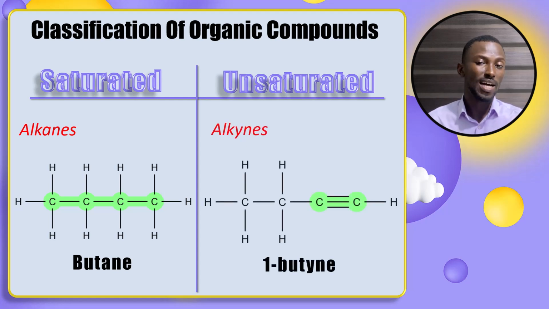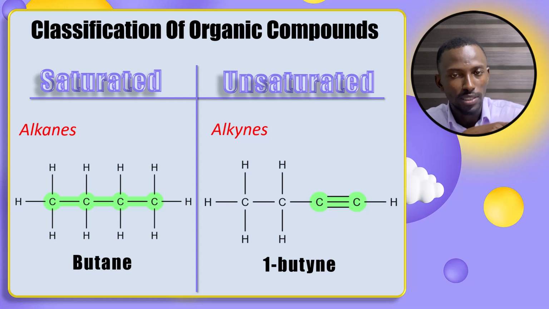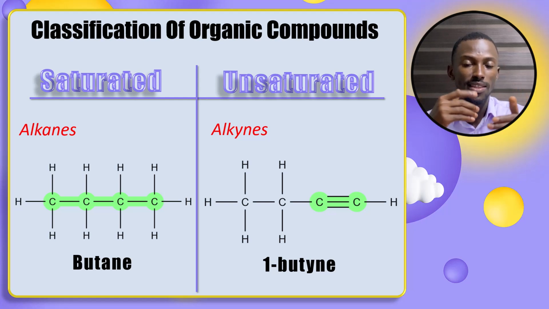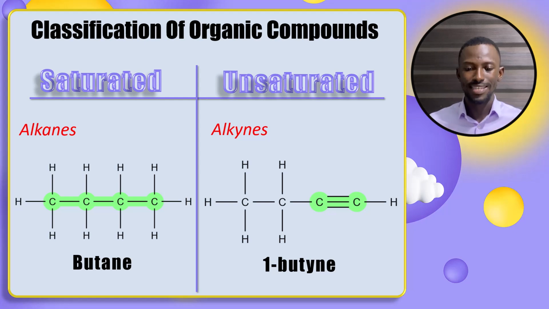You can see this one has a triple bond. What the double and triple bond means is there's room for other atoms to be bonded. For the double bond, one of the bonds can be broken, and for the triple bond, either one or two of them can be broken. So there is extra space for other atoms to be bonded. That means it's unsaturated. It is not saturated.